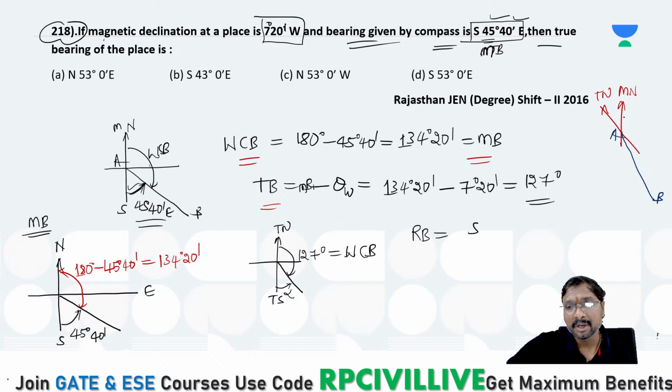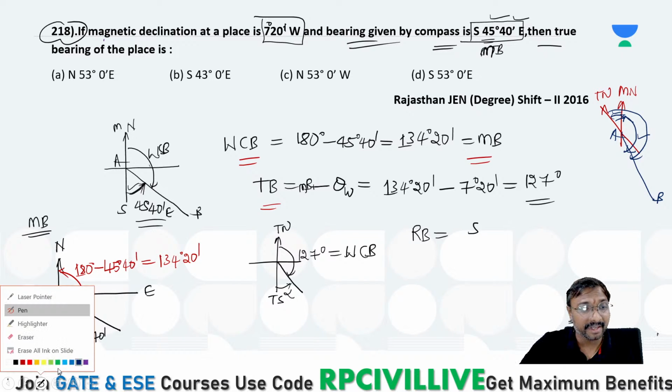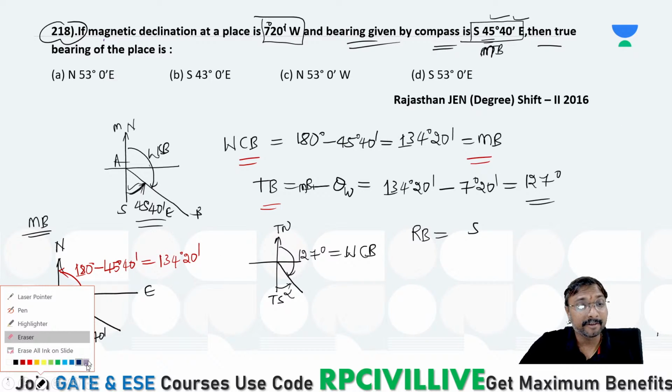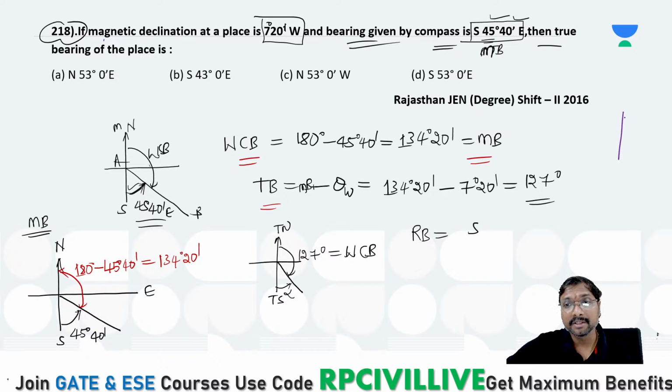The magnetic bearing is this much, and this is the west declination. How can you get the true bearing? Whenever it is an east declination, we take it like this: true bearing is equal to magnetic bearing plus declination. But if it is a west declination, what is the meaning of west declination?